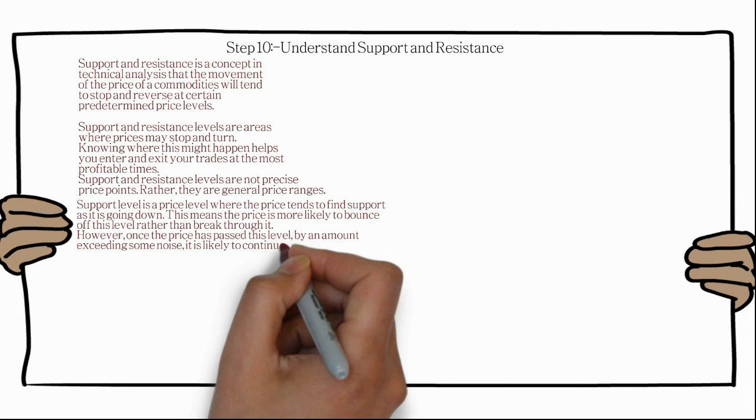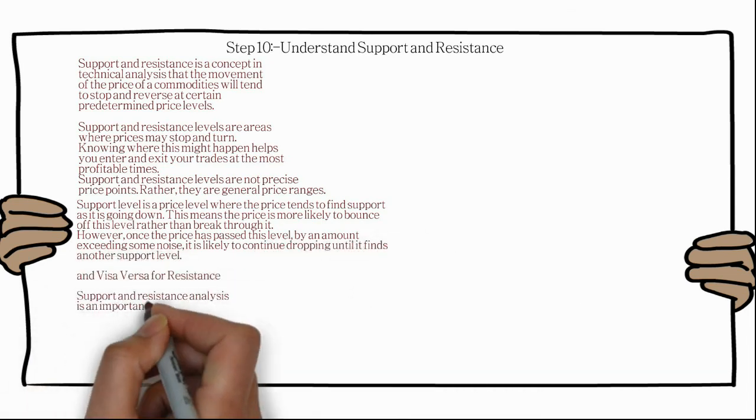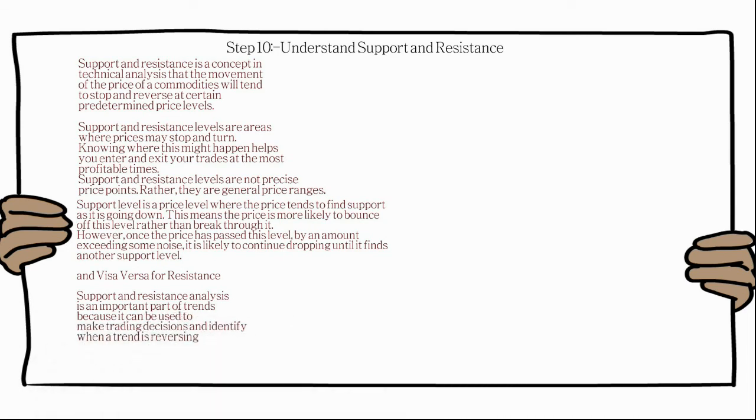However, once the price passes this level by an amount exceeding some noise, it is likely to continue dropping until it finds another support, and vice versa for resistance. Support and resistance analysis is an important part of trends because it can be used to make trading decisions and identify when the trend is reversing.